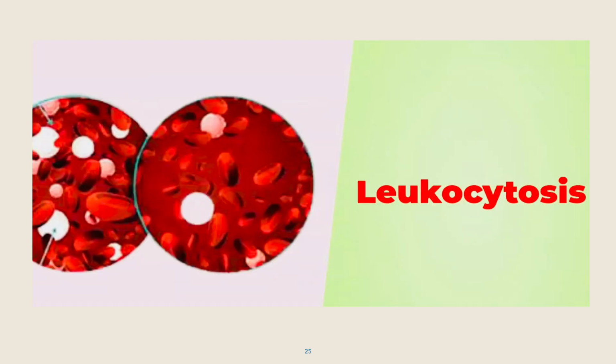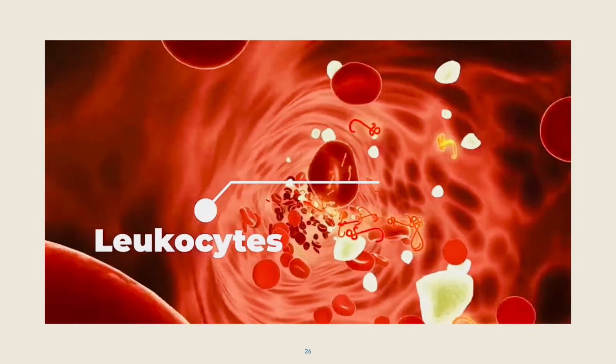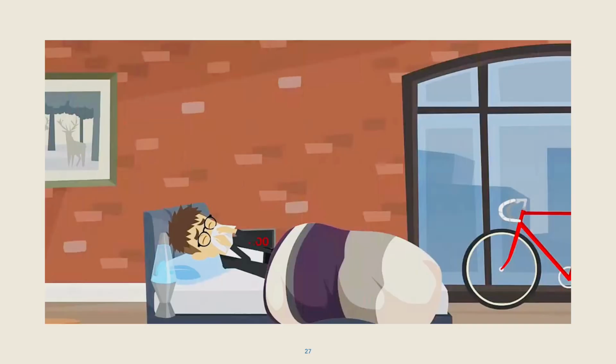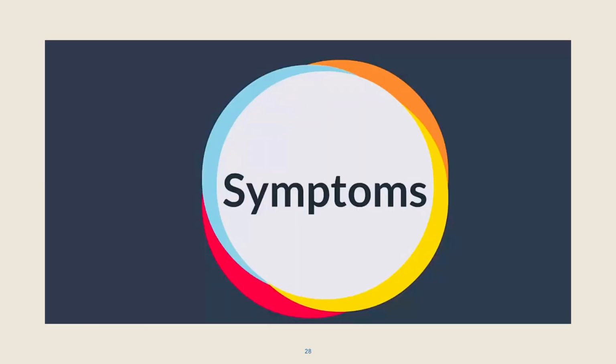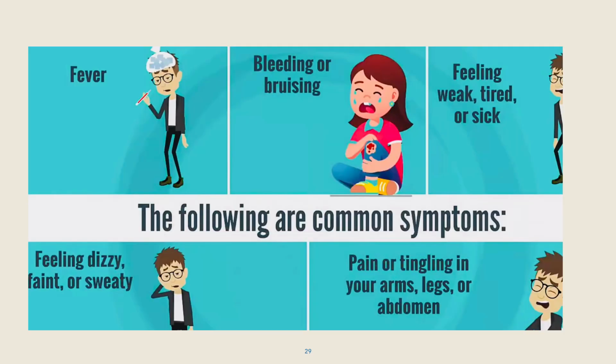So without any further delay, we'll go to the final topic, that is hyperleukocytosis. It is a condition characterized by an increased level of leukocytes in the blood. Although it typically occurs when you are sick, it is also caused by several other factors. We'll talk about the symptoms now: fever, bleeding, feeling weak, tired or sick, feeling dizzy, fainting or sweaty. The patient might have pain or tingling in the arms, legs or abdomen.